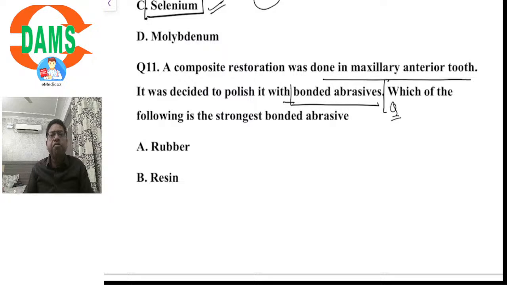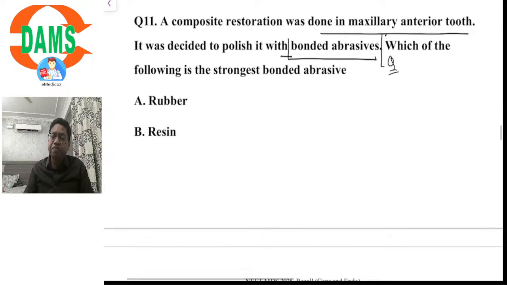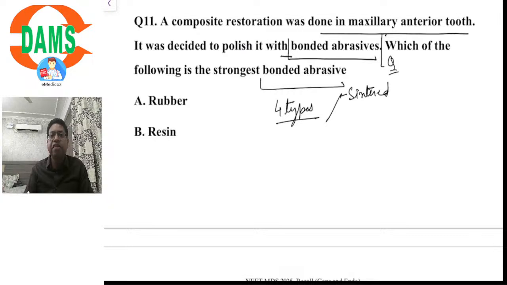And the above two sentences, like the composite restoration was done and it was decided to polish, were just given to confuse you a little bit. Which is the strongest bonded abrasive? Bonded abrasives are of 4 types from the knowledge of your finishing and polishing materials. They are the sintered materials. Sintered means the materials are fused at high temperature to form a tough bonding material that is used for finishing and polishing.